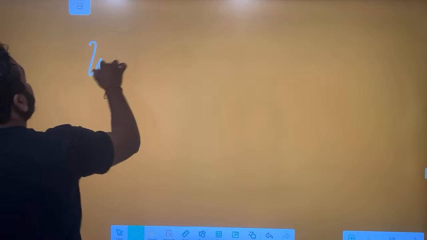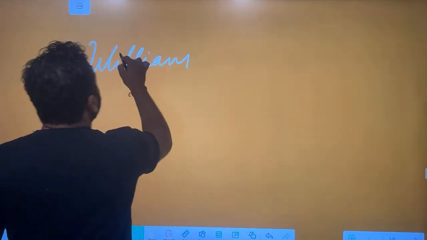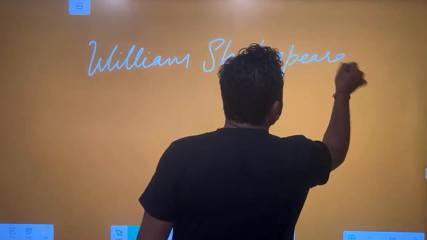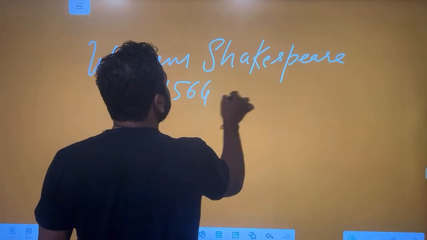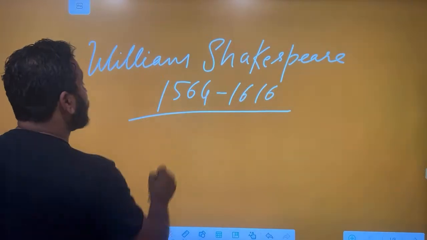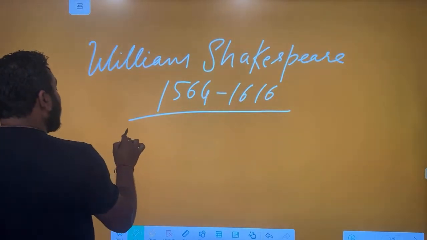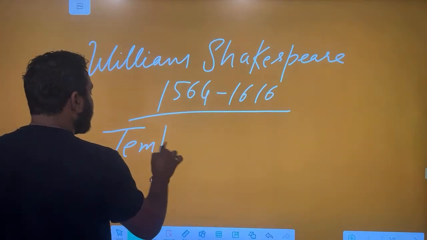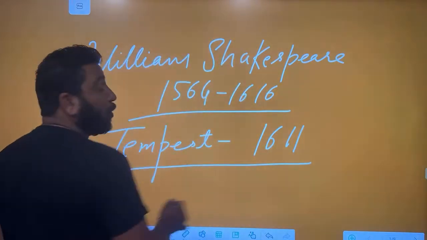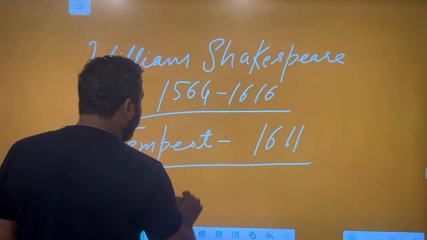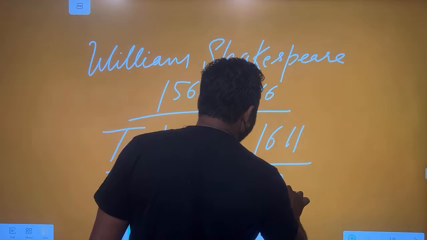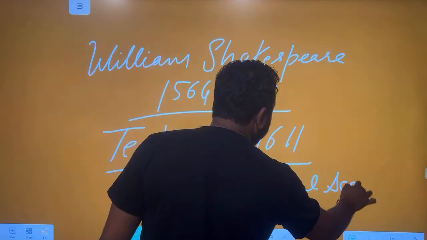Now, William Shakespeare, born 1564, died 1616, wrote tragedies and comedies. But one of his comedy, Tempest, it is believed to be written and performed by 1611, and also believed that Tempest was actually based on a real life incident, a real ship drowning, real accident in the sea.